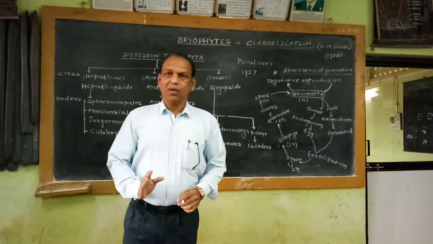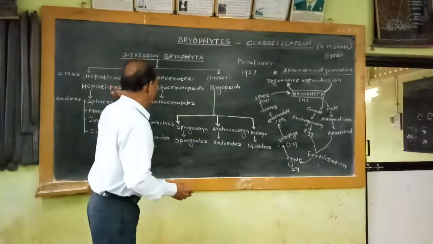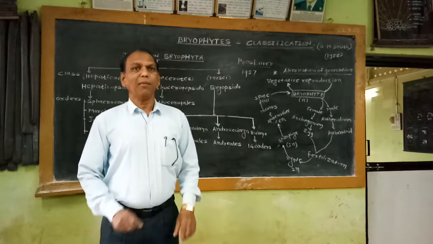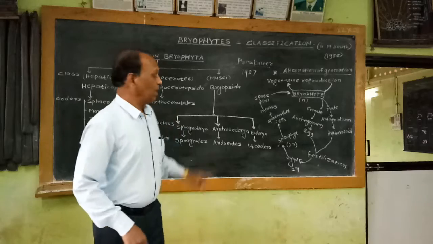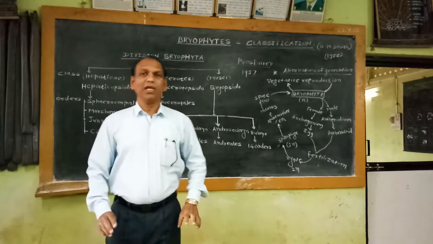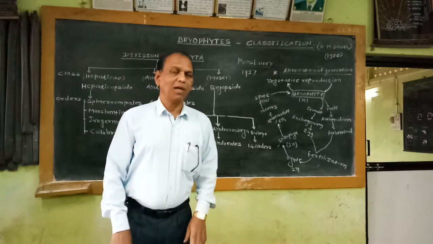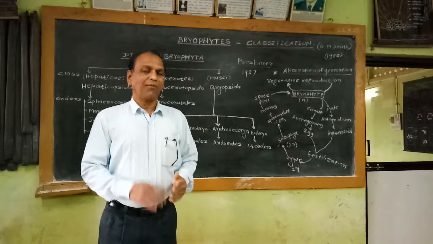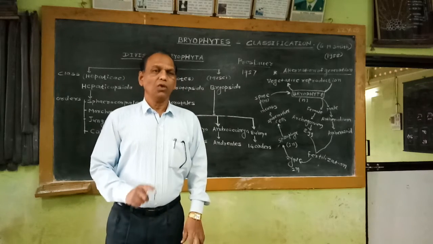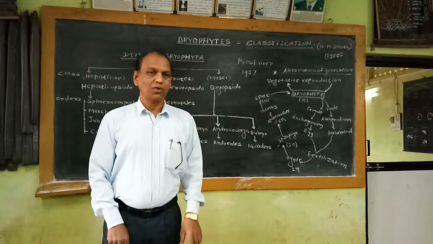As far as the different Bryophyta members are concerned, Bryopsida class members are supposed to be the advanced type of Bryophytes. That means they show differentiation of plant organs like multicellular rhizoids, stem axis as well as leaves.